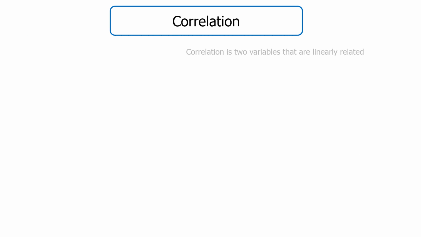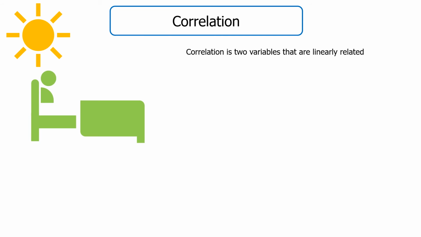Correlation is two variables that are linearly related, and they can be arranged from highly inaccurate to very accurate. A bad correlation example could be the sun rises when you get up out of bed in the morning. Therefore, the sun only rises when you get out of bed.